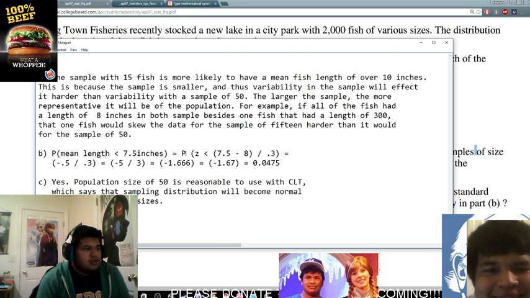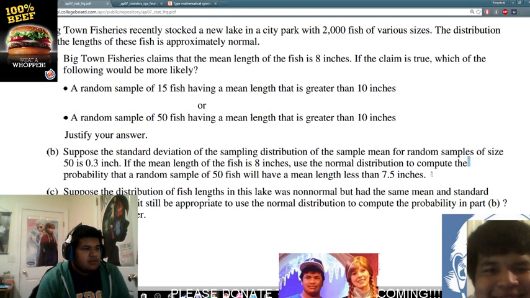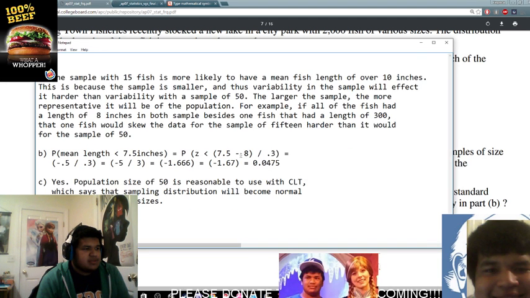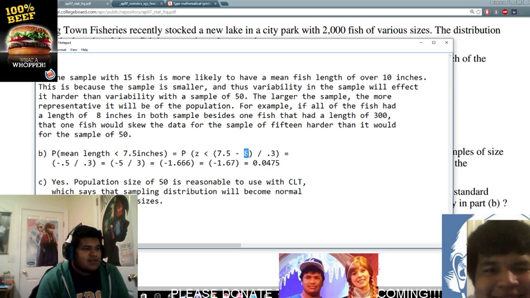You take the sample mean, 7.5 inches, minus the average that we know, 8 inches. Divide that by the standard deviation, and you have negative 0.5 over 0.3, which equals negative 5 over 3, because the decimals don't really do anything. So negative 5 divided by 3 is negative 1.666.